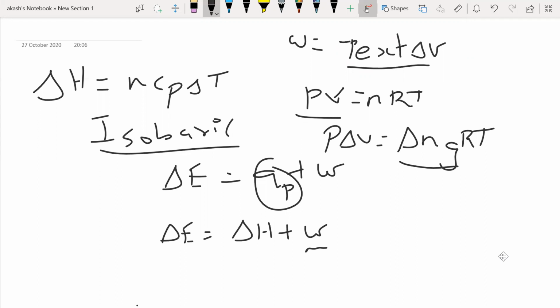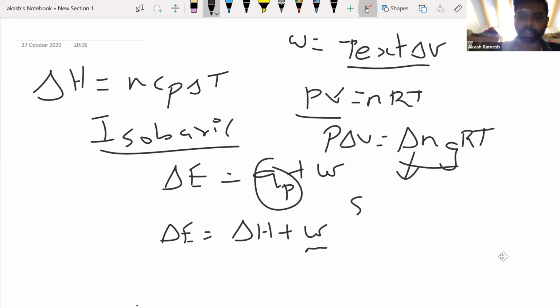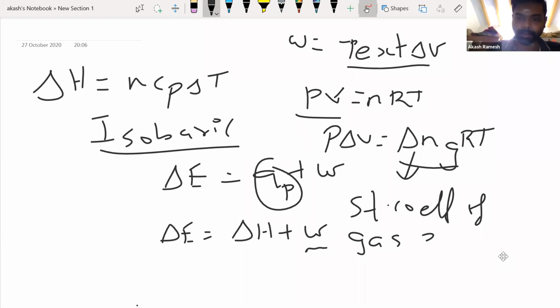The stoichiometric coefficients of gaseous products in a chemical reaction minus the coefficients of gaseous reactants. Correct, that's what we saw. So delta ng you should calculate as the total stoichiometric coefficients of gaseous products minus the same thing for gaseous reactants.